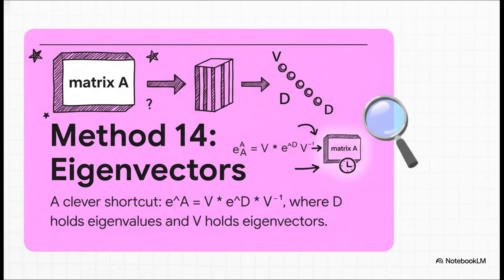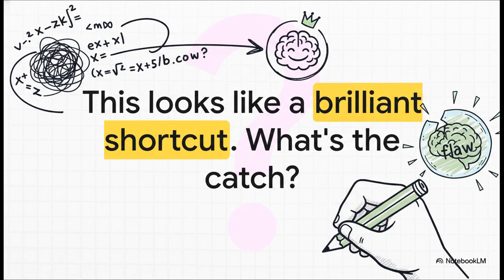Calculating the exponential of D is super easy, and then you just piece it all back together. This looks like a genius shortcut, right? We're avoiding that whole messy, infinite series thing. It feels like we totally outsmarted the problem. But remember the rule. Every single method has a flaw. So what's the catch this time?